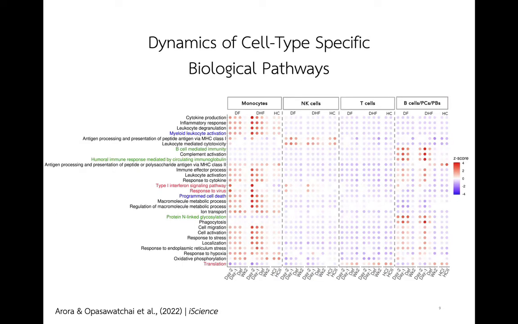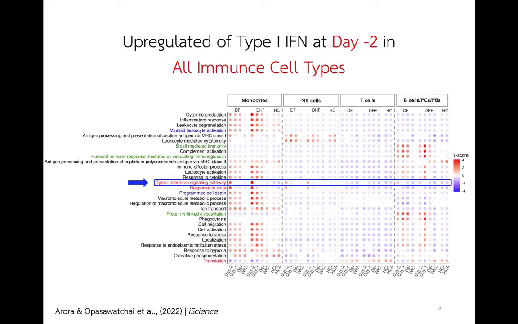Next, we ask how this population dynamic reflects the biological functions across the time course of dengue infection. We further look at the dynamics of gene modules that are associated with biological pathways across time of infection. The Y-axis represents the significant biological pathways, whereas the X-axis represents day of infection. Here we show DF, DHF, and healthy control. Different columns represent different cell types: monocytes, NK cells, T cells, plasma cells, and plasmablasts. Genes associated with the type 1 interferon pathway are upregulated at day -2 and decrease toward defervescence in all cell types, but this pattern is more prominent in monocytes.